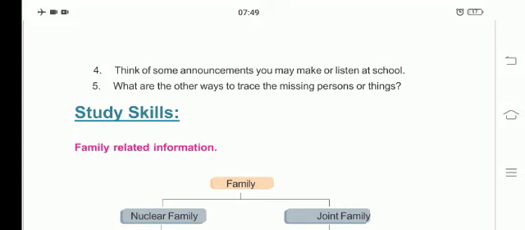My school bag is missing. It is red. It consists of 6 textbooks, 10 notebooks, a compass box, and my lunch box. Whoever finds my bag will be rewarded with a 5-star chocolate. You may contact me at class 8, section A. My name is Vinay Kumar.